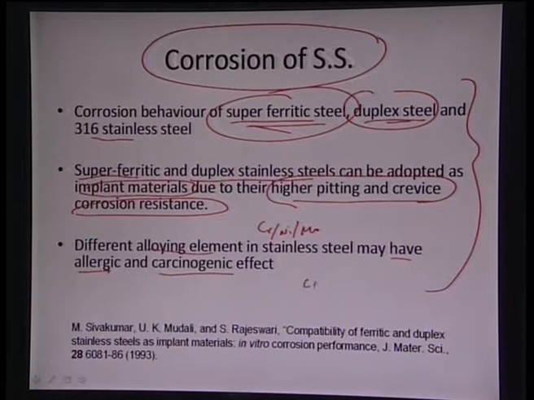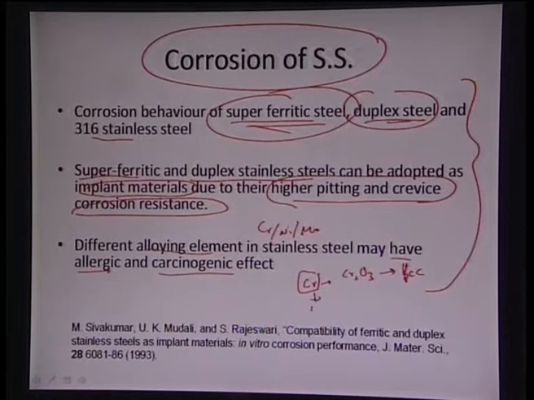Even hexavalent chromium is said to be carcinogenic, and chromium provides protection via formation of Cr2O3, but it becomes a ferritic stabilizer. So, it forms a BCC structure.